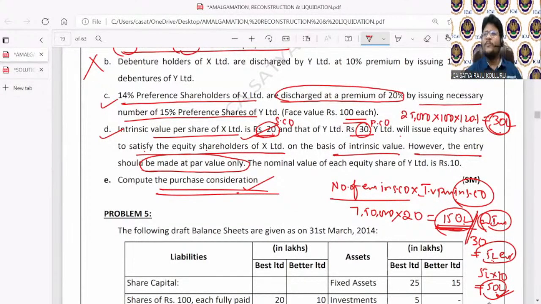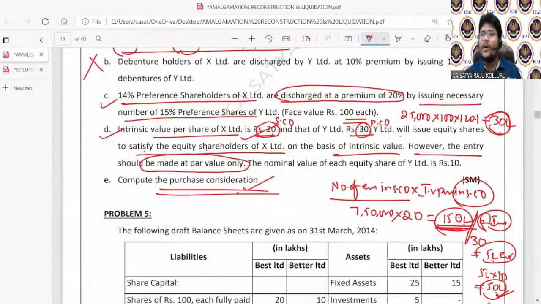Sir, what is the method of PC in this problem? The method of PC is net payments method, but to calculate the amount payable to equity shareholders, I am applying the intrinsic value method, which is again a combination problem like the previous problem. In the previous problem, the method of PC is net payments method, but to know the amount payable to equity shareholders, I applied some part under NAV.